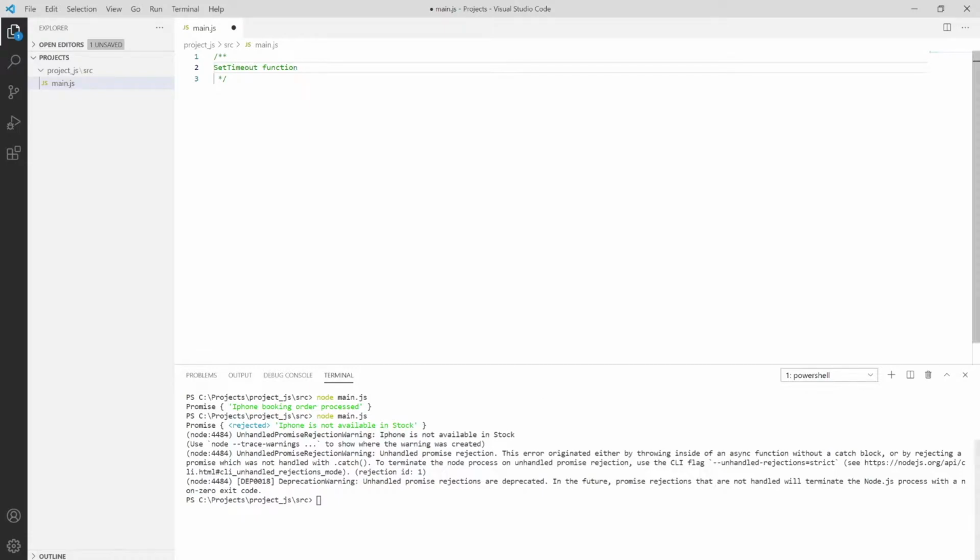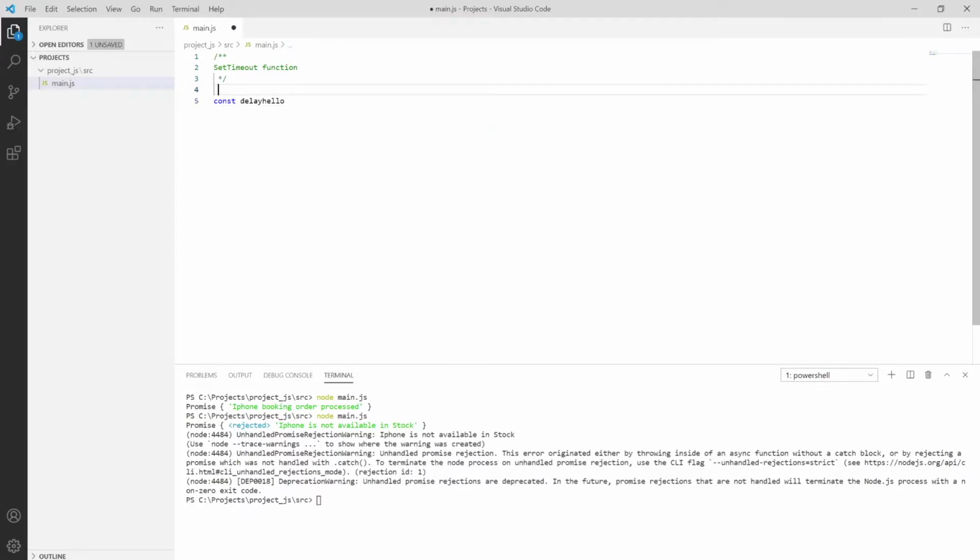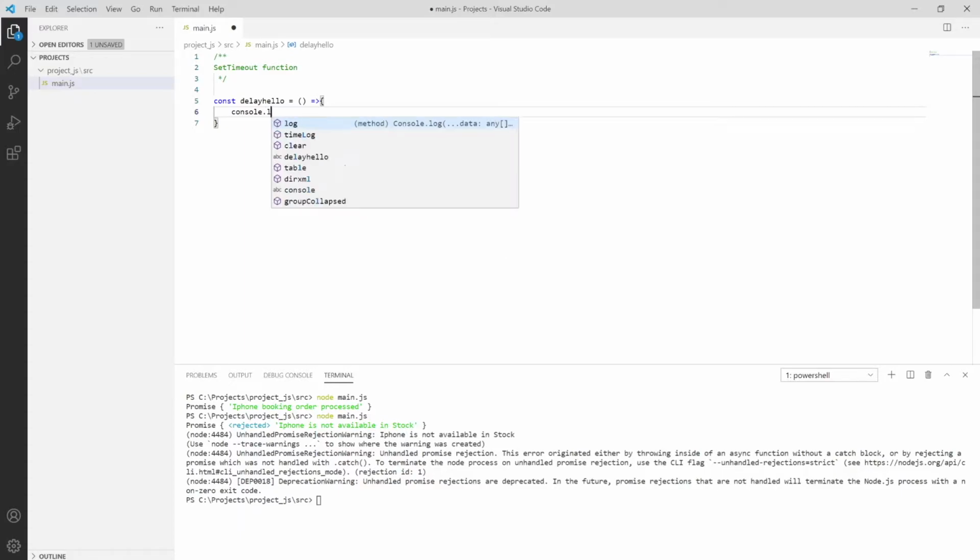So let me show you with a very quick example. Say here I am putting const delayHello, and I'm making it a function using the arrow operator, and then printing with console.log: hi, Hurry this side.